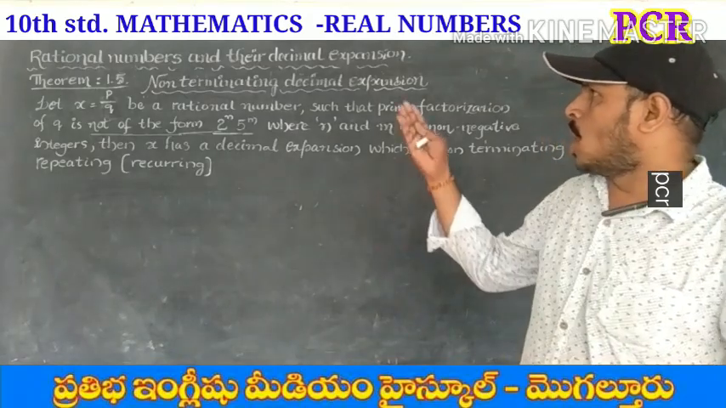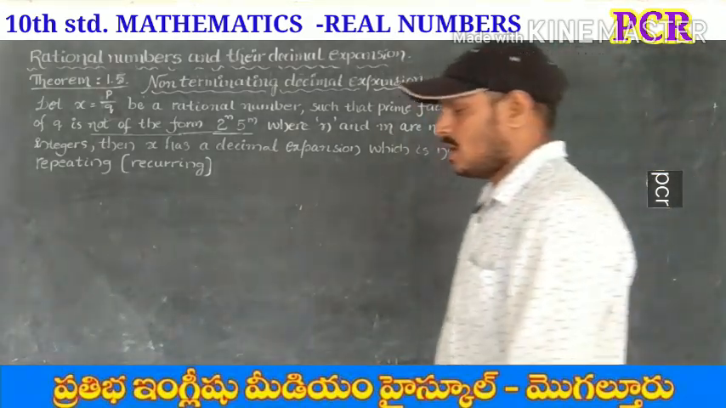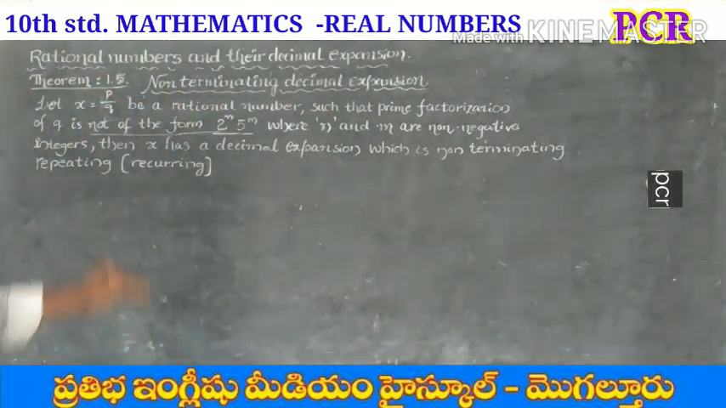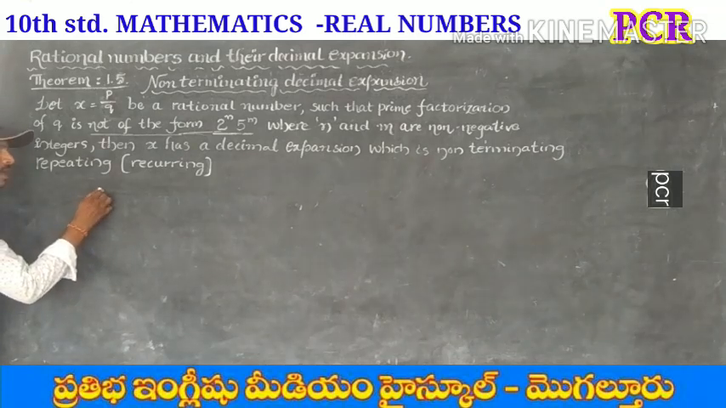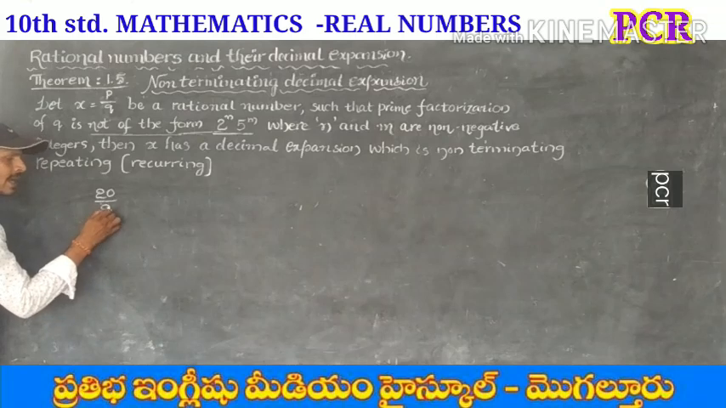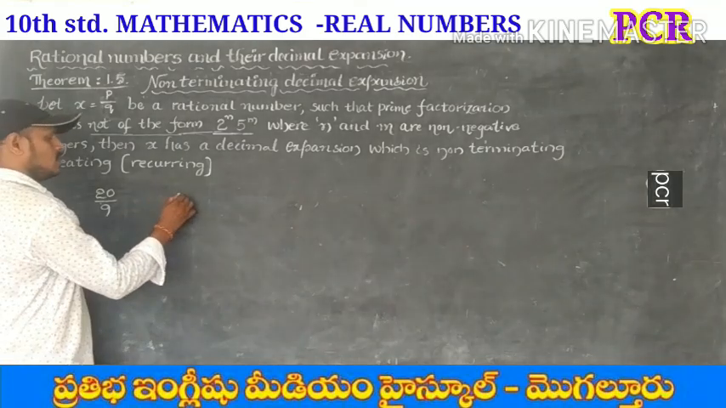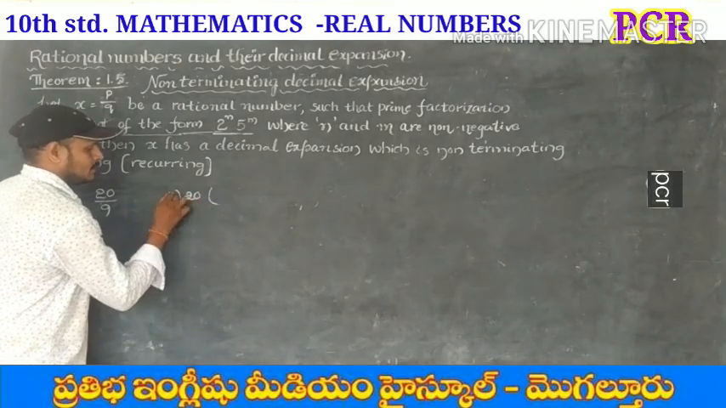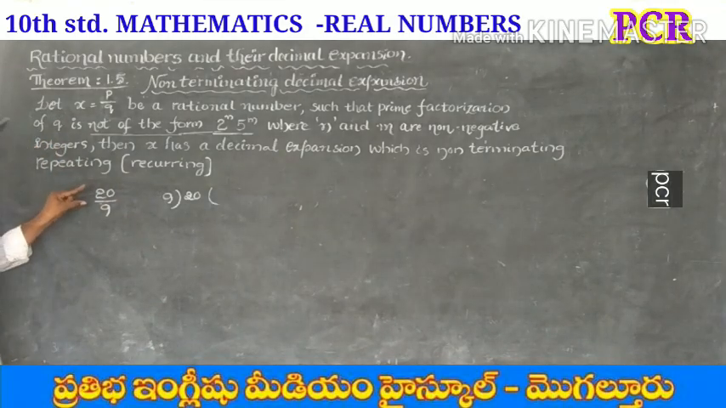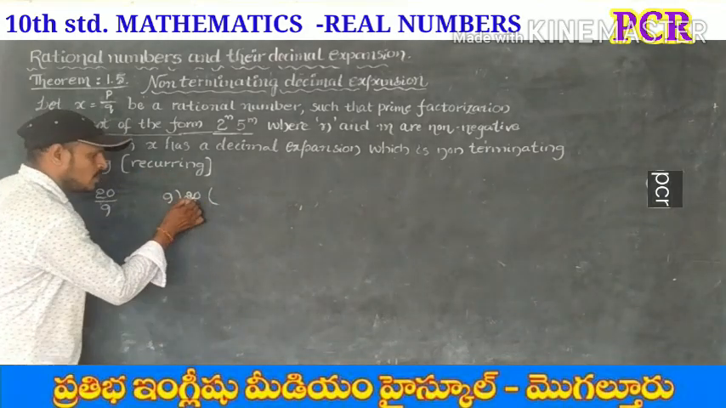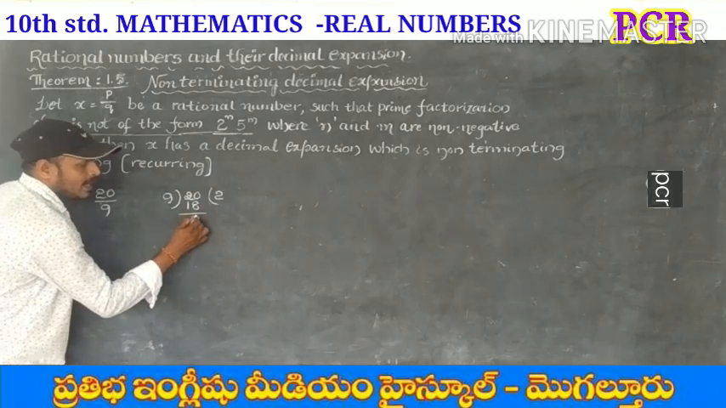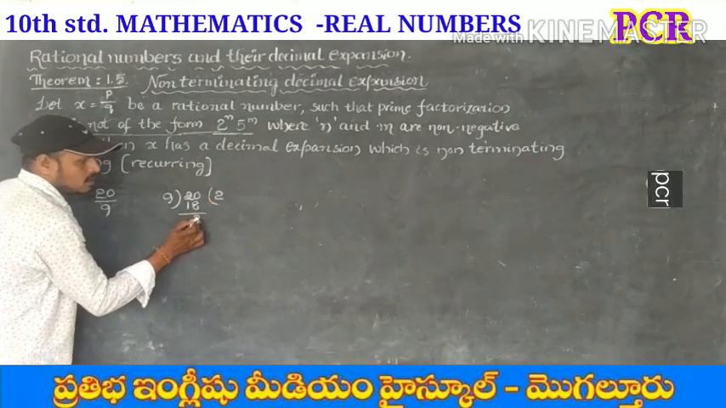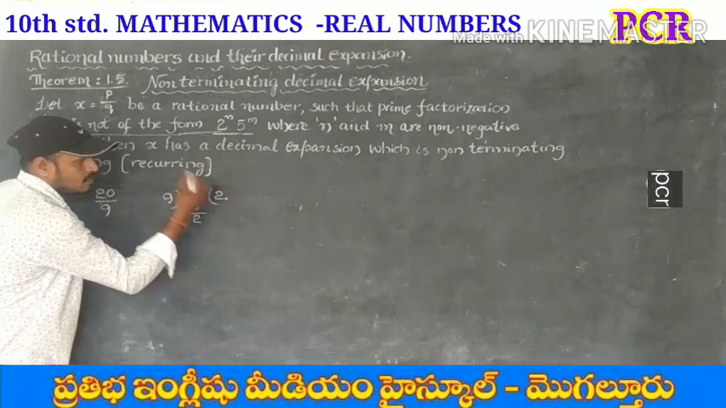Okay, let's learn about non-terminating repeating decimal expansion. Let's take an example, 20 by 9. If we divide this 20 by 9, we express it in decimal form. In 20, 9 goes how many times? 2 times. 2 times 9 is 18. Remainder 2. Now 2 is smaller than 9, that's why put 0